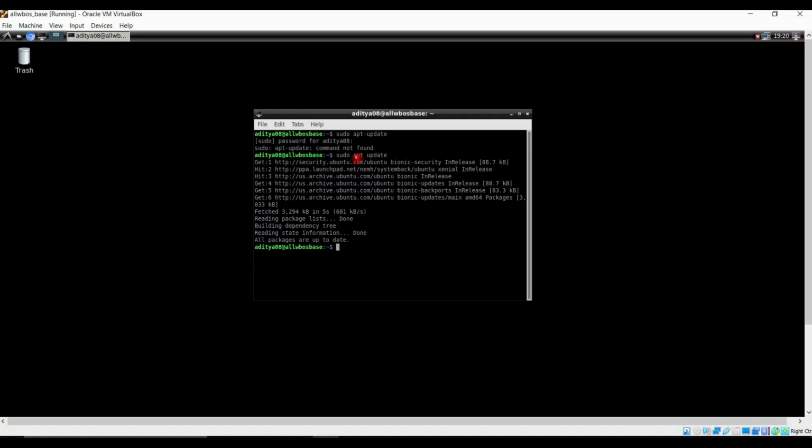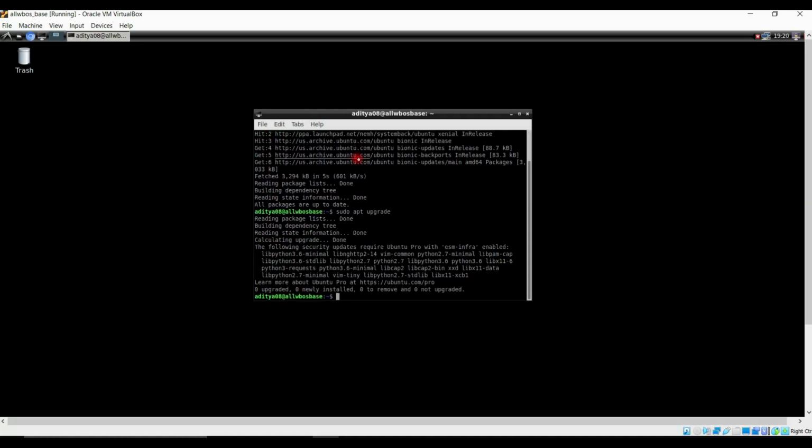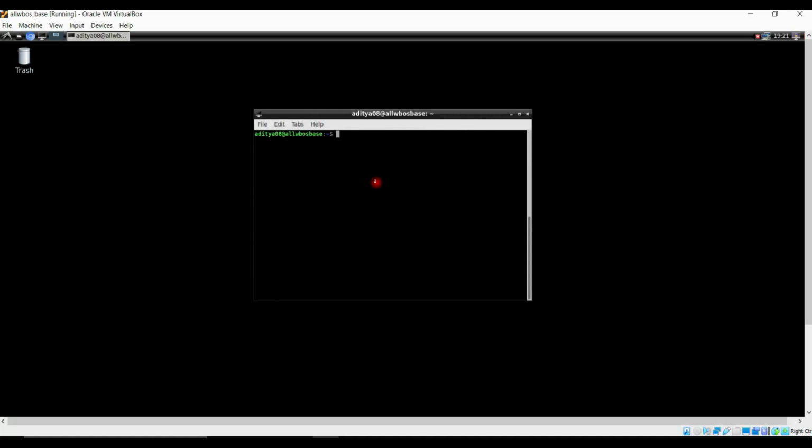Now as the repositories have been updated, we need to do the upgrade part. Sudo apt upgrade. There was nothing to upgrade, that's why it's saying 0 upgraded. That's not any problem. Let's clear our window, and now we need to install the guest additions ISO.